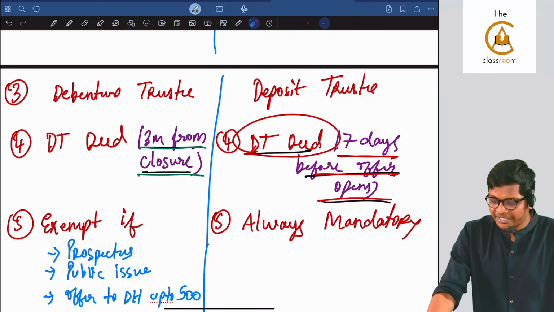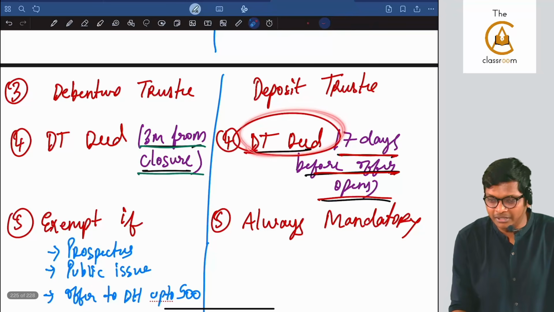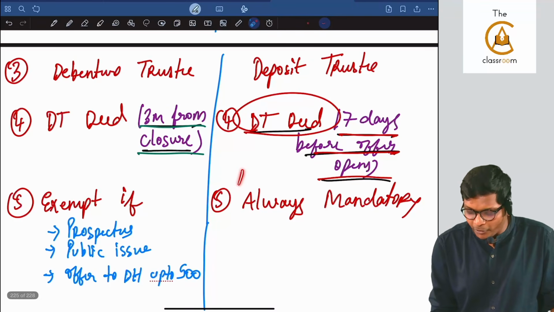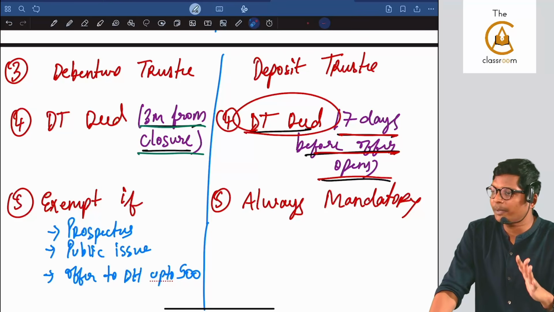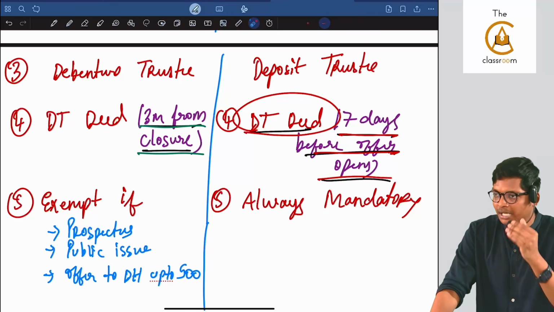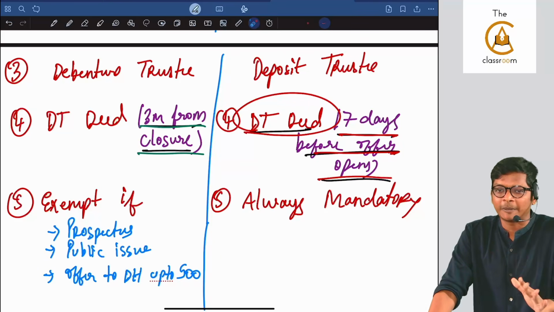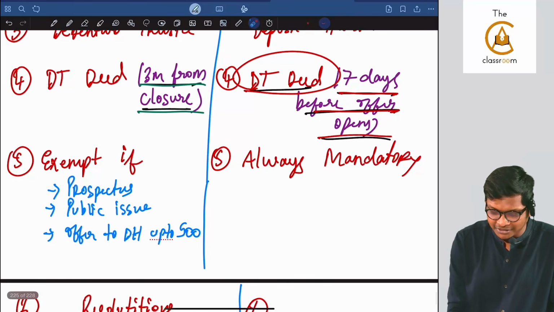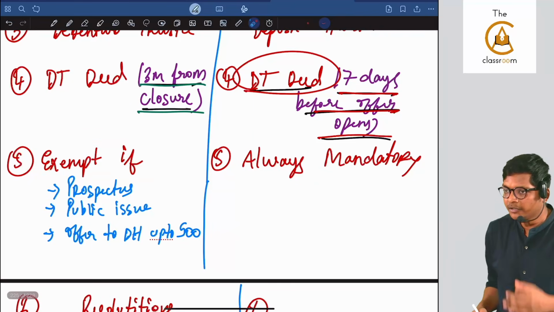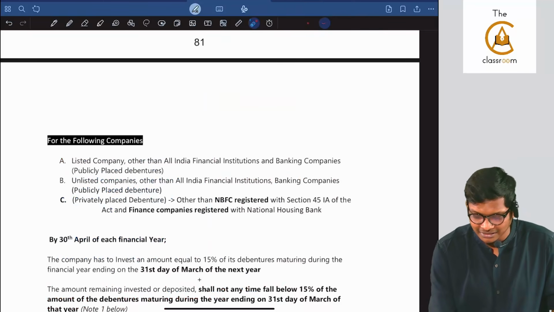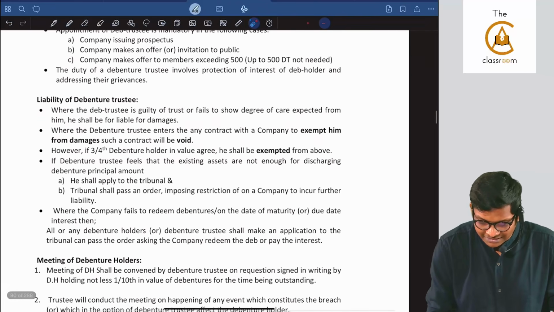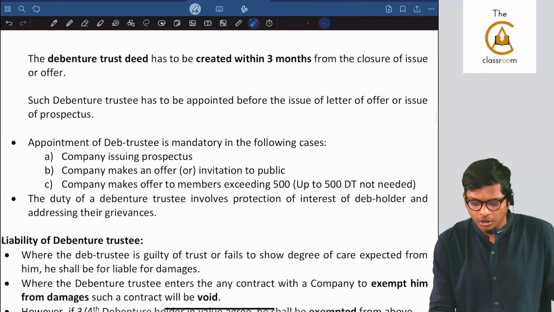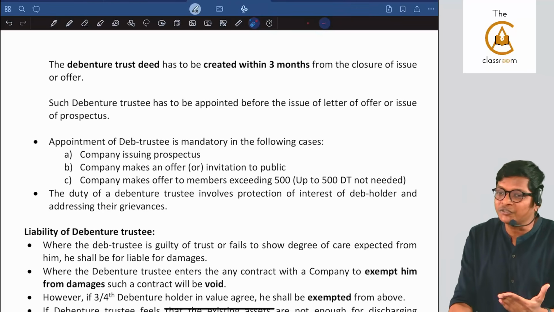Next, this deposit trust deed, this trust deed for deposit, is always mandatory. Because you are getting money from the public, it is mandatory. There is no exemption if you are a company issuing deposits to the public. But in debentures, it is exempt in a few cases, same thing we have in the book, guys. I will show in the book and go to notes. It's exempt in 3 cases. Exempt means it's optional, not mandatory.